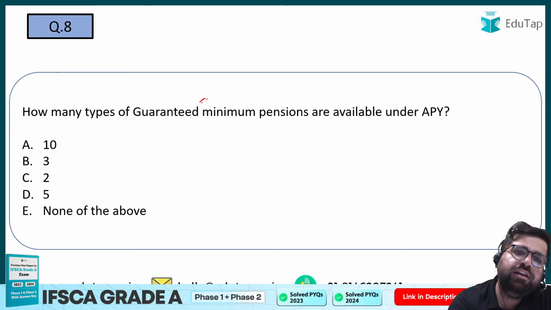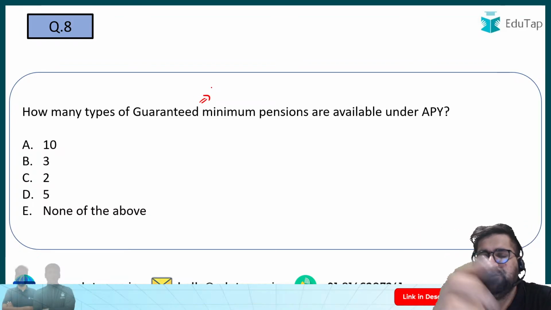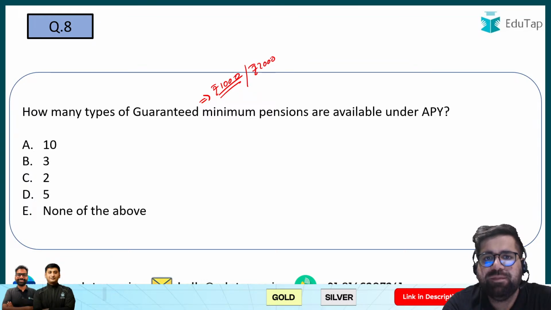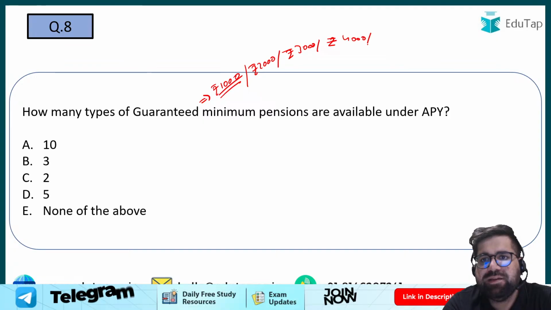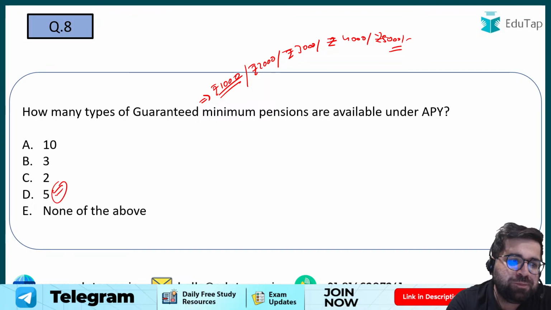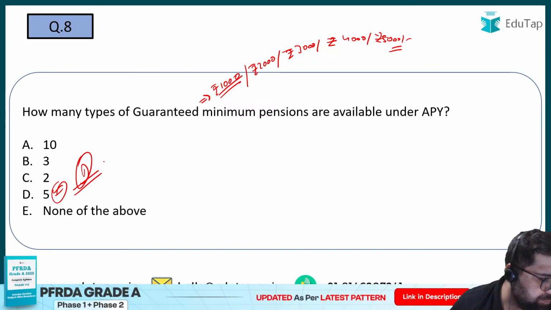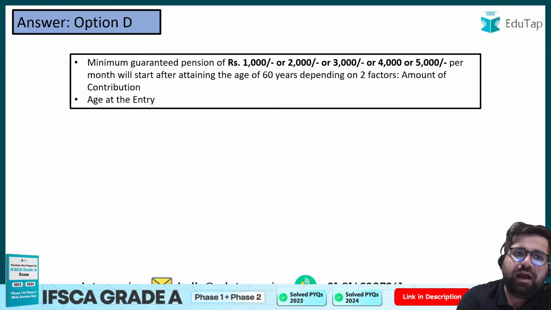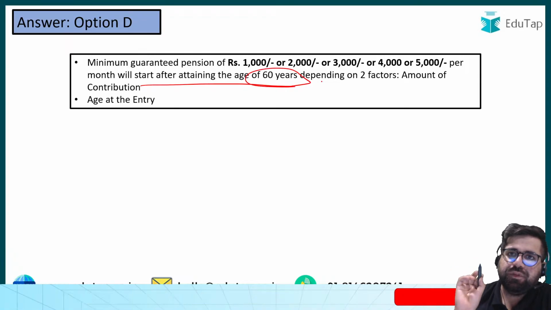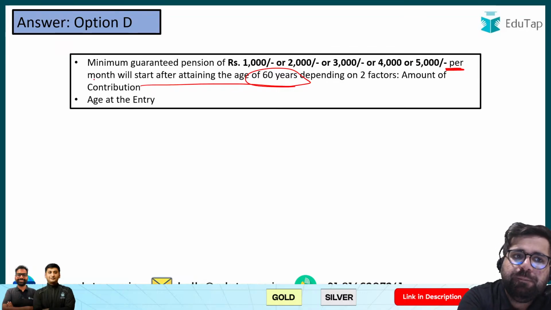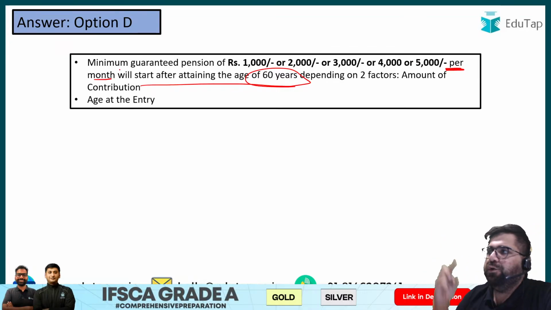So if you see, there are 5 types of pension which you can get. Either you can get rupees 1000 as a pension, or 2000, or 3000, or 4000, or rupees 5000 as a pension. So the correct answer over here will be option number 5, which is again option number D. Okay, good. And please remember, this is per month after attaining the age of 60 years. So this is your pension per month which you can receive by the time you turn 60.